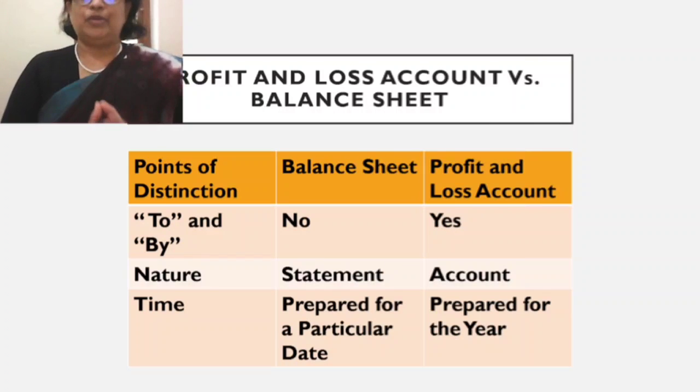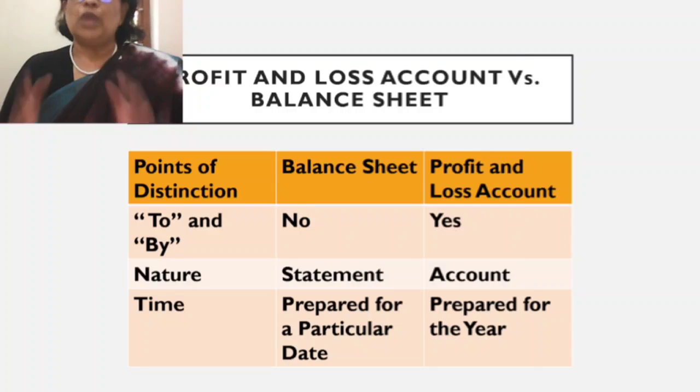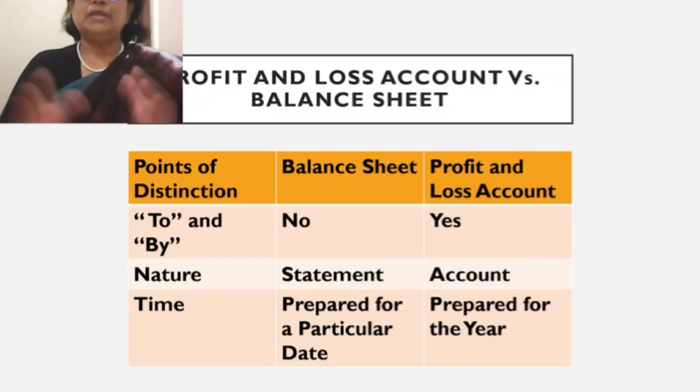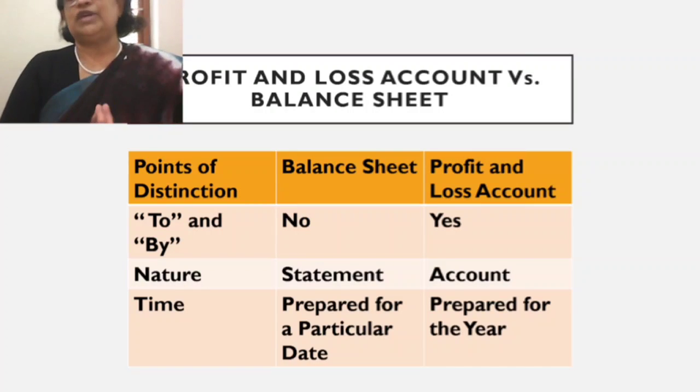Now the time for preparation. Balance sheet is prepared for a particular date, whereas profit and loss account is prepared for the year, one year. What is the accounting? What is the position? That is what we are going to record with the profit and loss account. So profit and loss account is prepared for a year and balance sheet is prepared for a particular date, usually the last working day or the last day of the financial year.